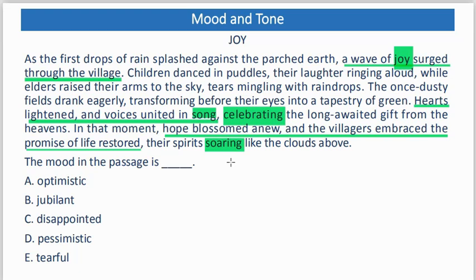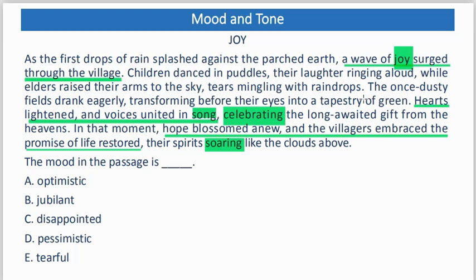They are lifted in spirit. This shows happiness and elation. Now, the once dusty feet drank eagerly, transforming before their eyes into a tapestry of green. Of course, this passage is just about villagers who have been experiencing drought, lack of water. Now, rain begins to fall and they are very happy. They are jubilating.